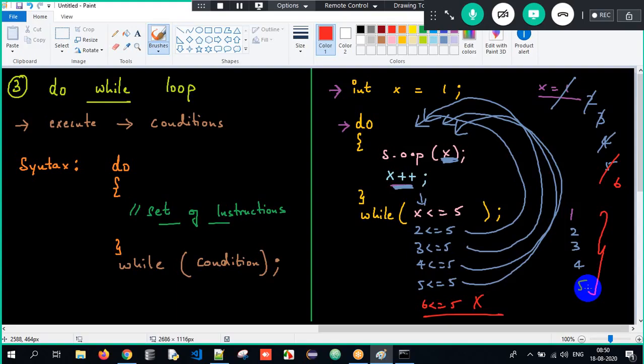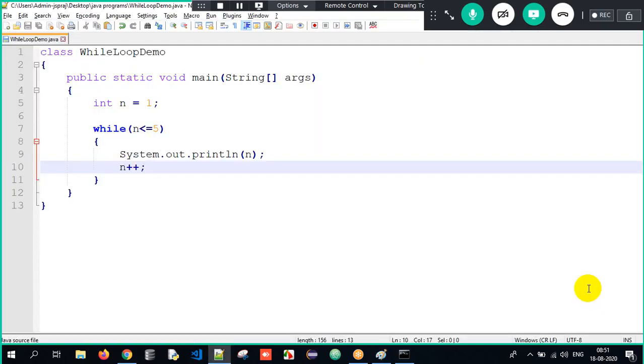Okay. So this is all about the entire process of understanding what is while and do while loop here. No complications, nothing. It's a very, very simple task which you need to understand here. Clear? Great. Perfect. Now here, let me try to develop the same program in the same part.